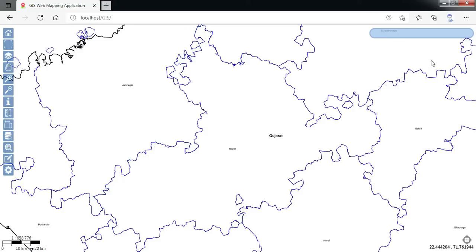Once I remove this, the table will be removed, and when I click outside, it will shrink to its original position. Such a beautiful functionality. I hope you are finding it useful.